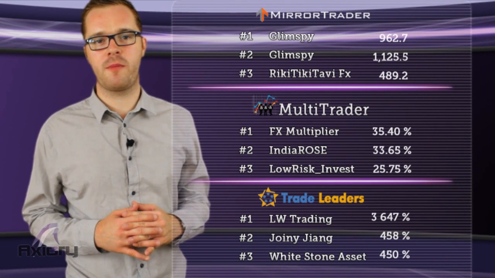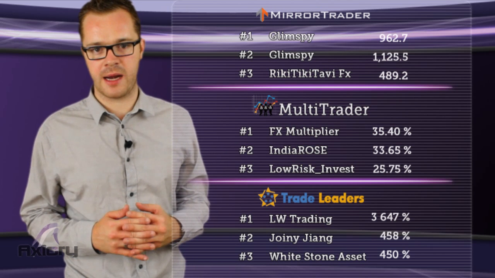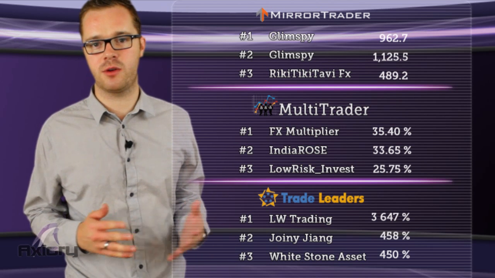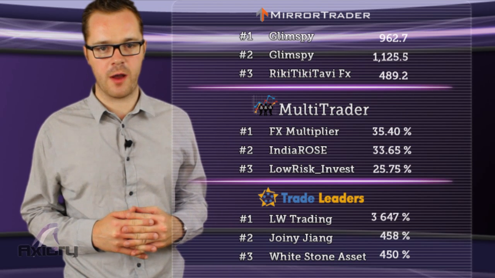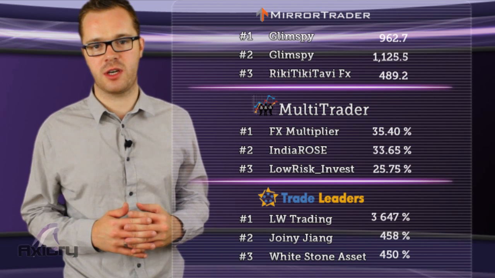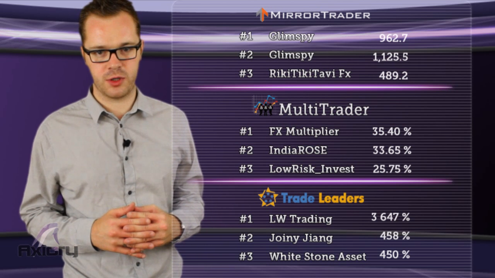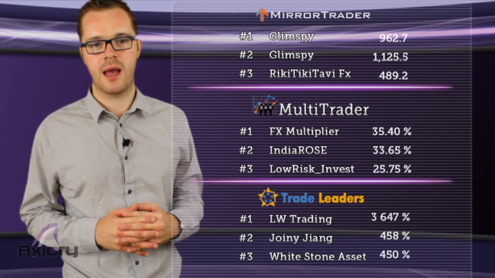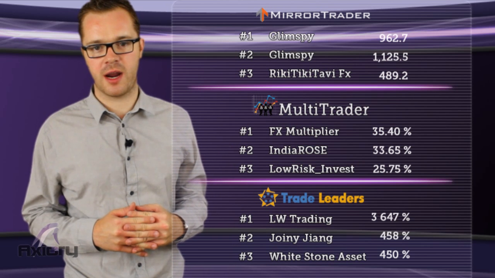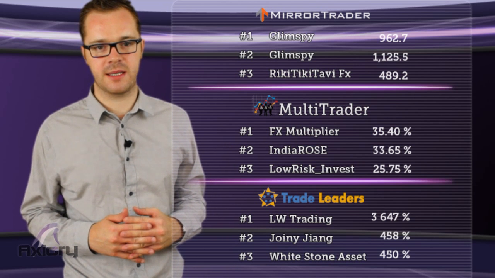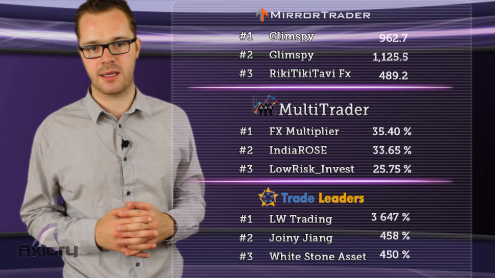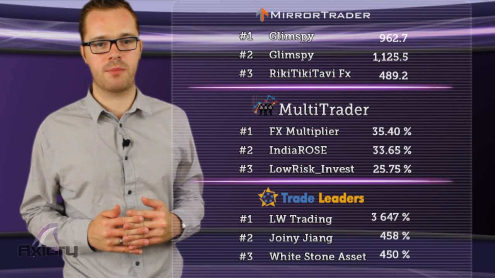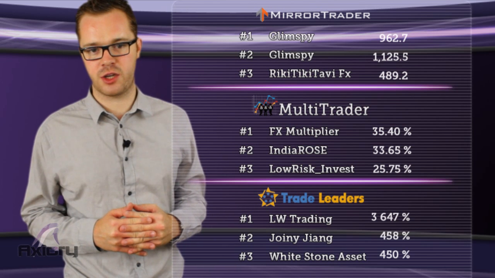Glimpsy for franc yen remained unchanged, but Glimpsy for euro yen and Rikki Tikki Tavi FX continued in rises. Glimpsy stands at 1,125.5 pips and Rikki Tikki Tavi strategy rose to 489.2 pips compared to yesterday. FX multiplier in multi-trader added 0.15% and low risk invest gained 0.07% on a monthly basis. India rose to second place, while the first place compared to Thursday remained unchanged.